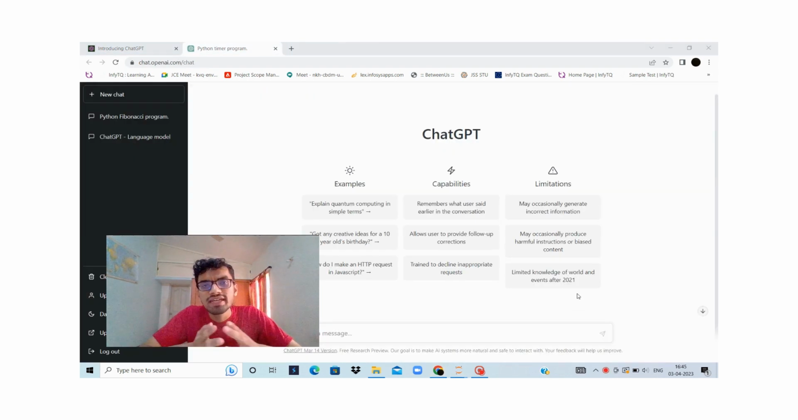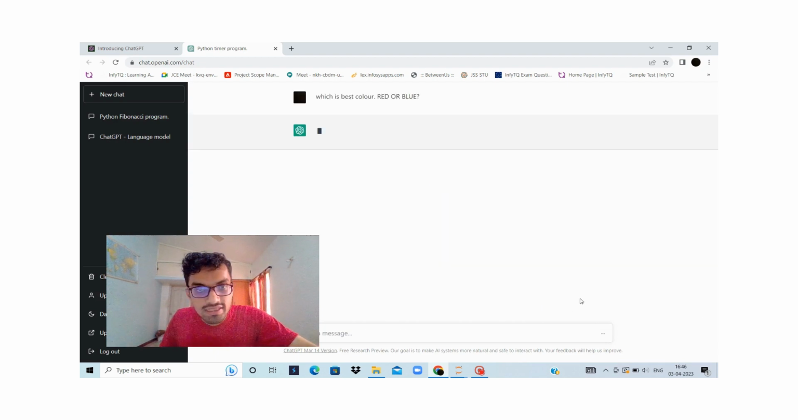Now, guys, we have seen technical problems and how ChatGPT answers them. Now we will see how ChatGPT answers opinion questions. Opinion means comparison questions, whether this is right or this is wrong, like that. First, I'll write the question: best color, red or blue? We see what the answer is.